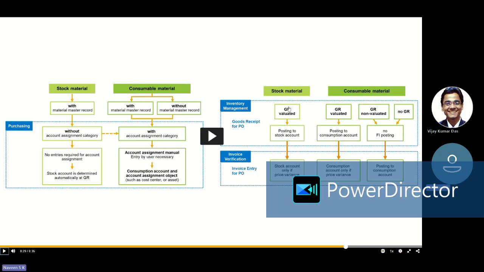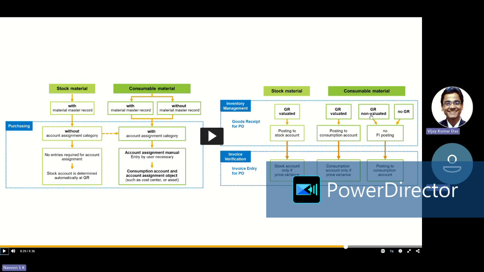Okay. Right. So then here, this is specifically for valuated GR and non-valuated GR, how that works for these two scenarios. We have an option, right? In the PO, we can select GR valuated or GR non-valuated. Even that we can control in the vendor master also, based on the specific supplier. So in case of GR valuated, it is posted into the stock account. In case of, as you told, if there is a stock deficit, then it will go into price difference, even if it is GR valuated.